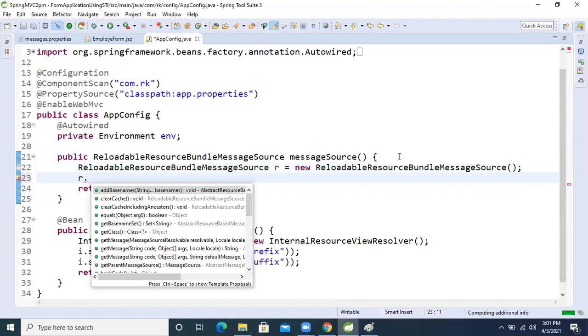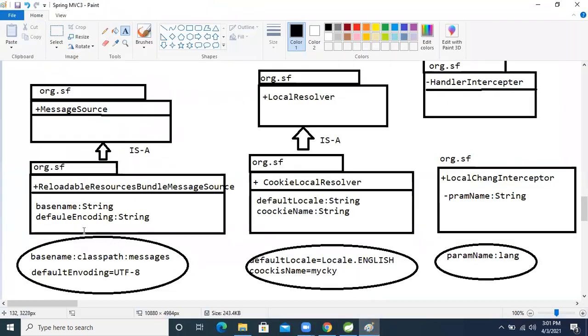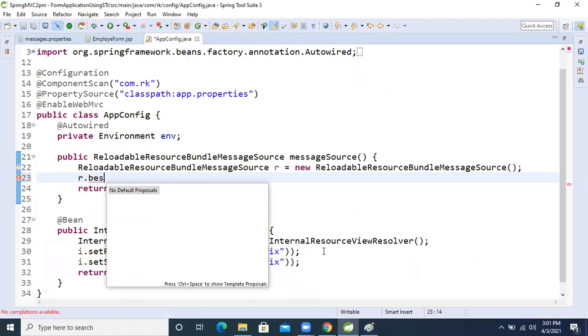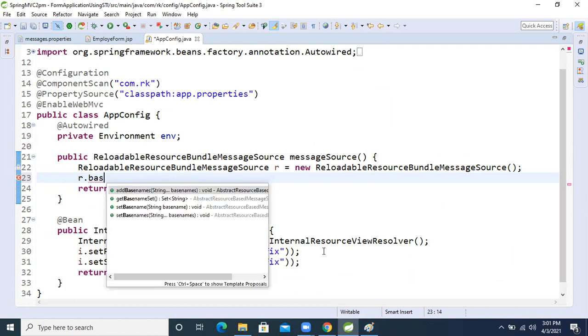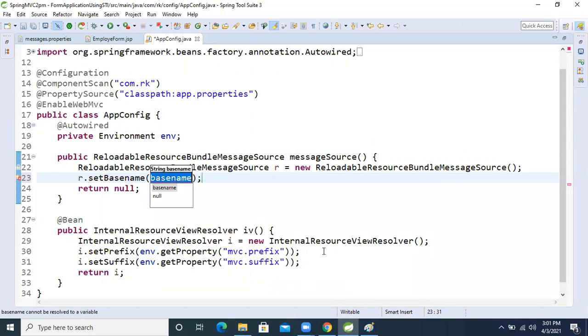r dot, which method will we take? I already explained: base name and default encoding. So r dot setBasename, this is one method.